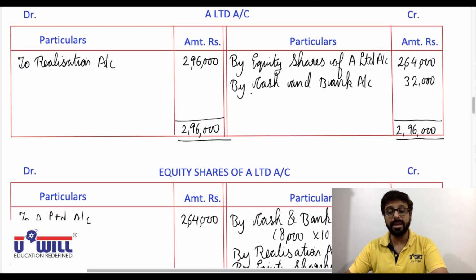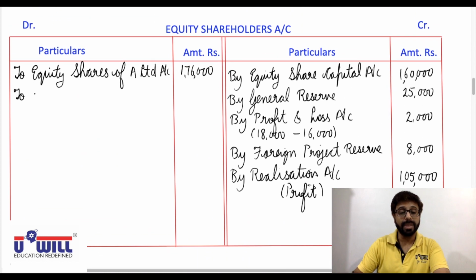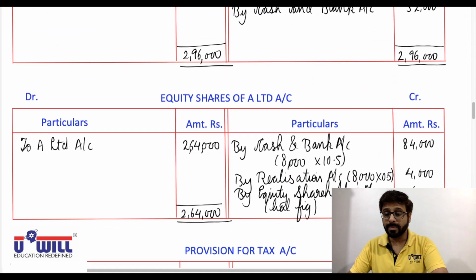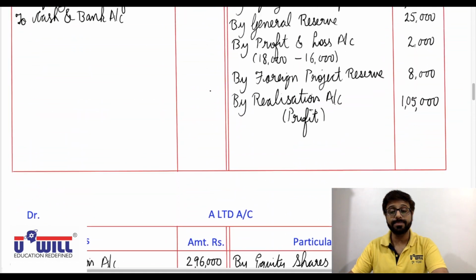Opposite side, in equity shareholders account to cash and bank account, $1,24,000.